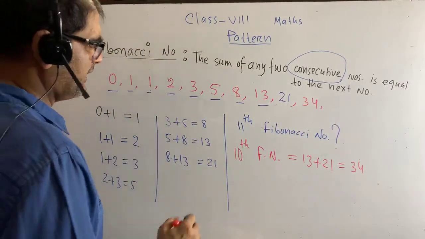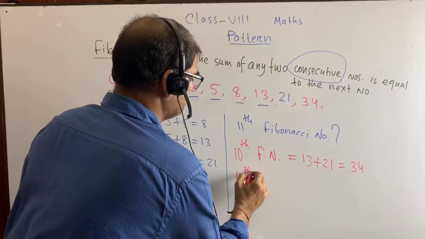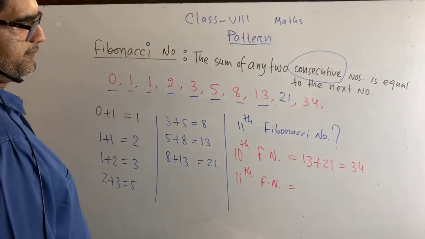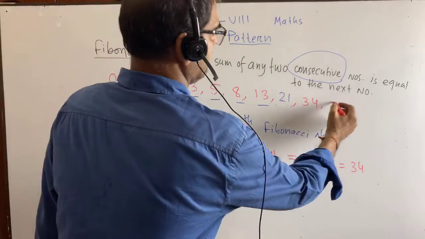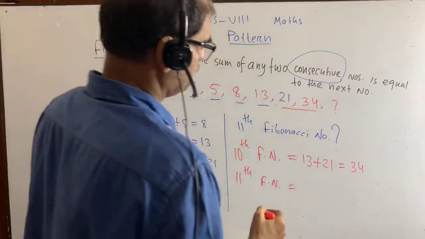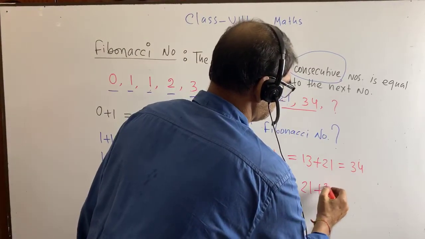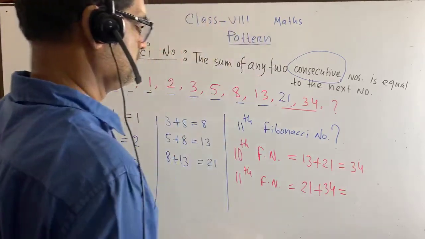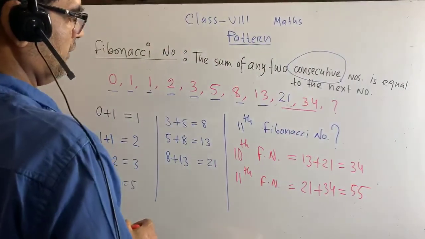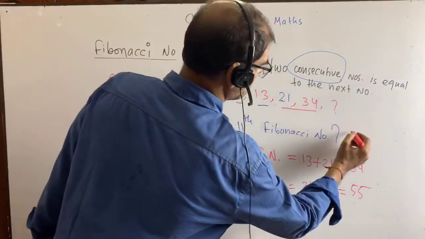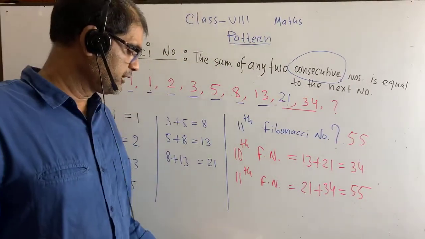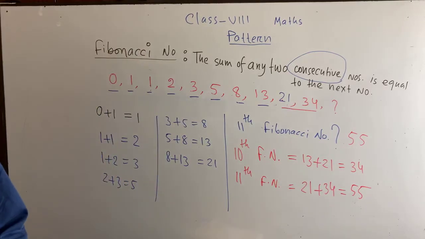Now what is our 11th Fibonacci number? What should we do? We have to find this one. This one is the sum of its previous two numbers. That is 21 plus 34 is equal to what? 55. So our 11th Fibonacci number is 55. It is our answer. Please try to understand whether you have got it or not. Okay, be quick.